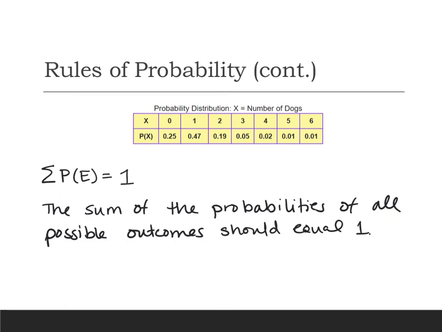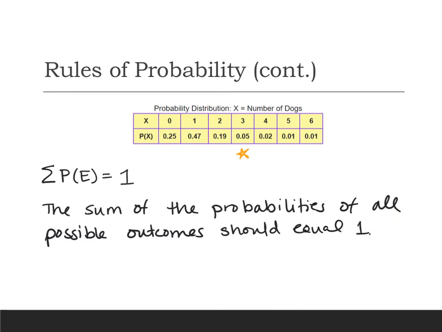We've got that 25% of whoever the population was, the group of people that they asked, don't have a dog. Now, it doesn't mean they don't have a pet. This is specifically dogs. And 47% have one dog. 19% have 2, 5% have 3. That's me. I've got 3 German Shepherds, so I'm right there. Again, I'm not included in this data set, but that's where I would be. 2% of the people surveyed had 4 dogs. 1% had 5, and 1% had 6.